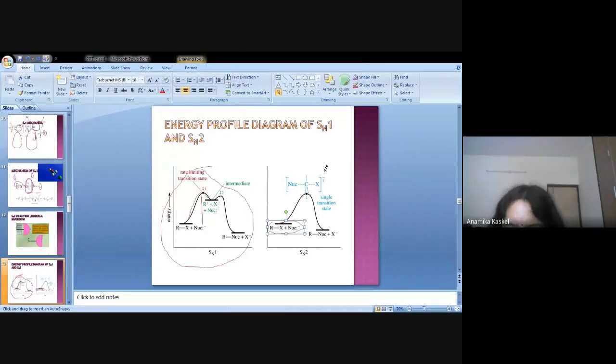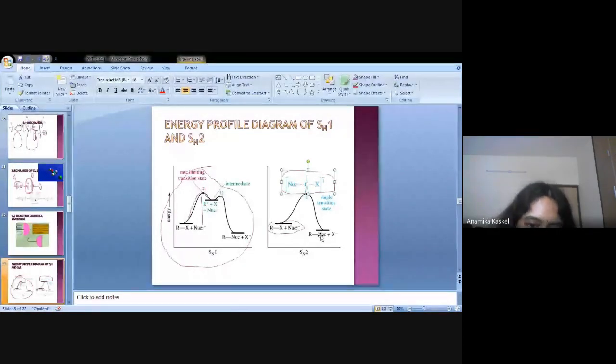This is called the single transition state, and then there is a formation of the R nucleophile. So this is a very easy example: the SN1 reaction goes in 2 steps, the SN2 reaction goes in a single step.